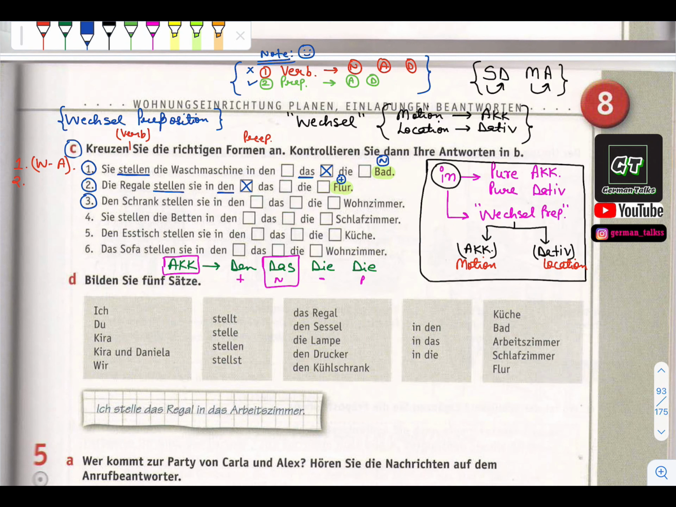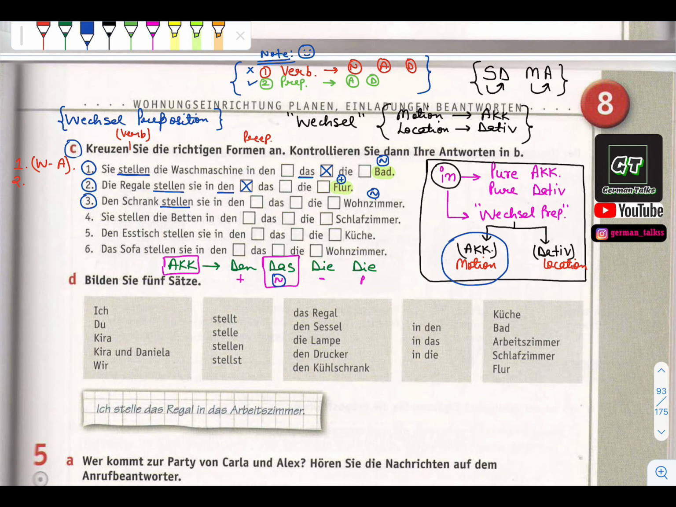Drei. Den Schrank stellen sie in dash Wohnzimmer. Again, they are using stellen, which means motion, in dash Wohnzimmer. Wohnzimmer is neutral, and again they are talking about motion only. They are doing something, there is some motion in the sentence, so we directly write that it is accusative.